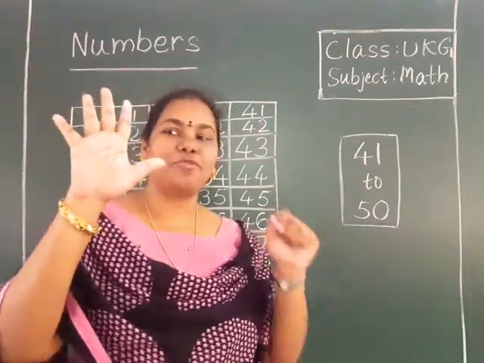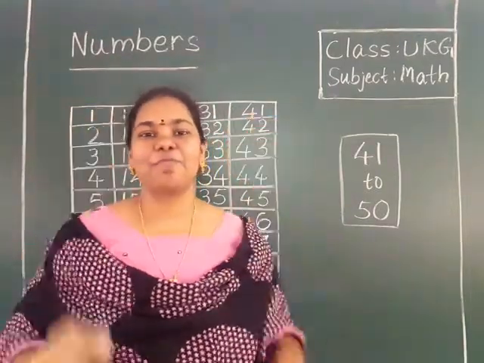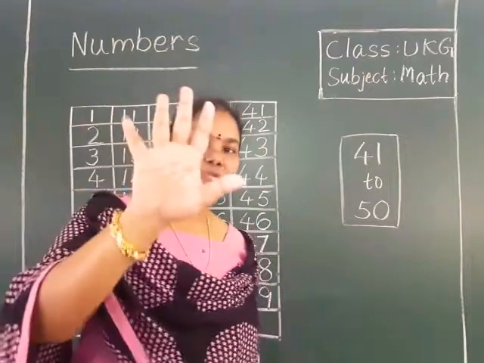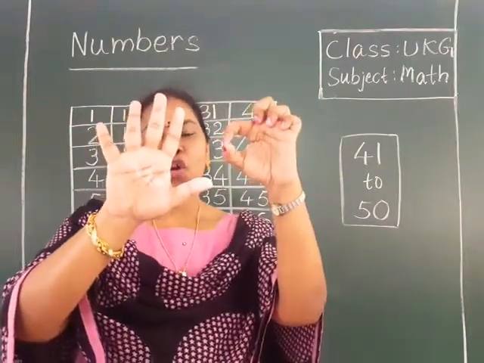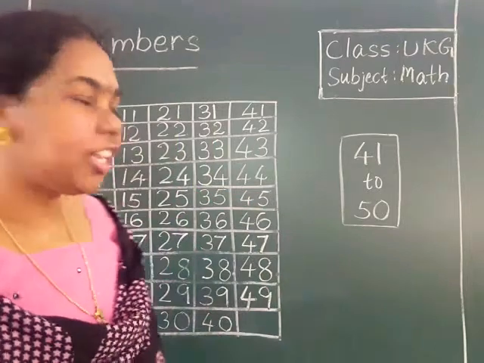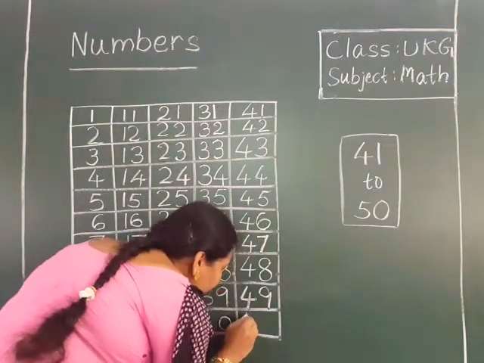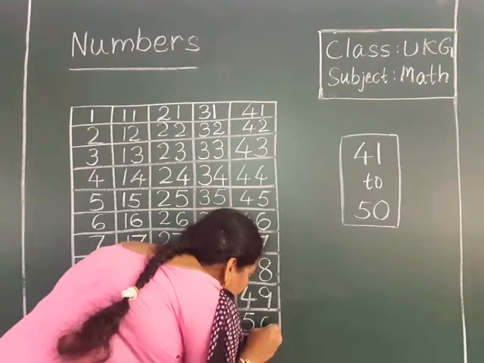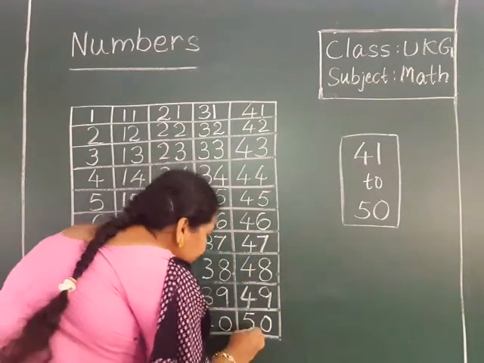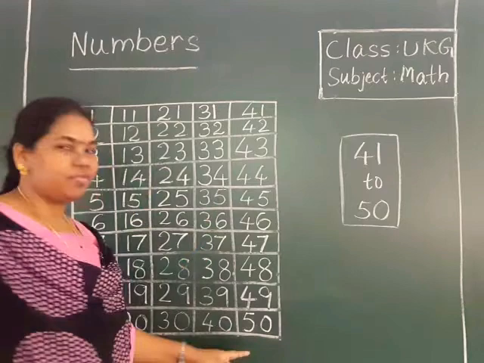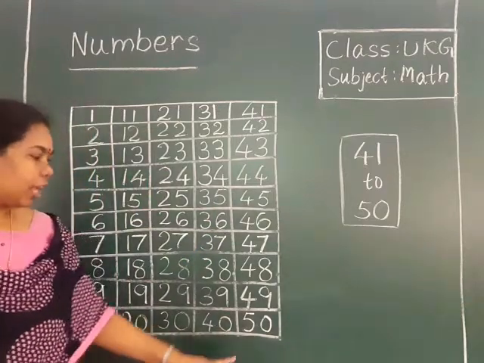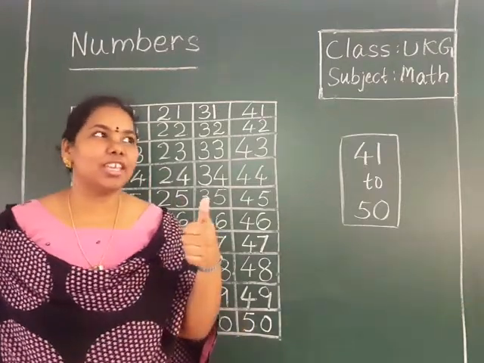Yes, 50. 5, 0. How to write 50? 5, 0, 50.